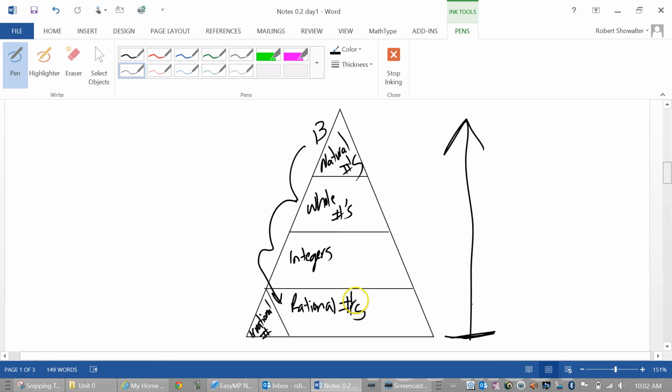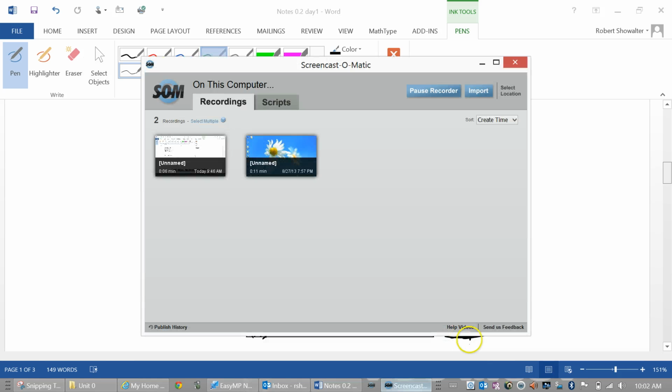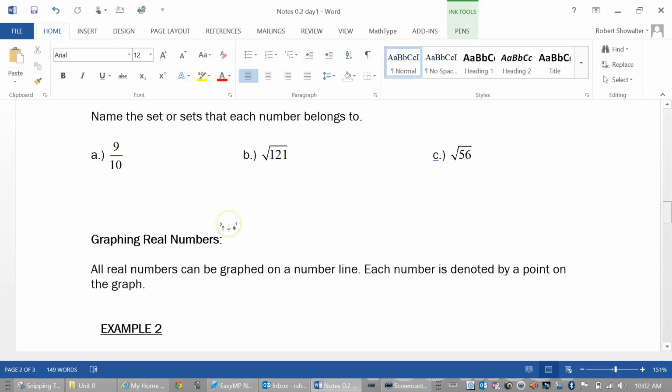Okay, so now what we're going to do, go to the next page, we're going to start classifying some things. Okay, now when we look at a number, I want you to classify it in the most restrictive name that we could put it in, the most specific name that you could possibly choose.